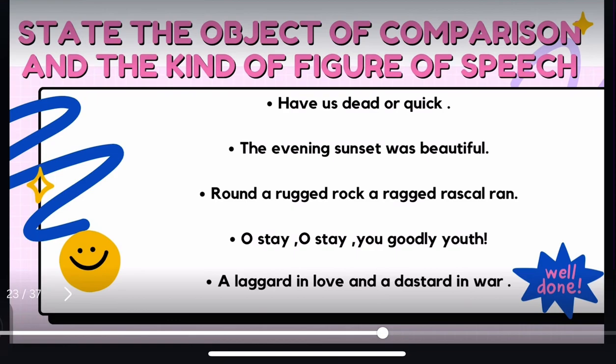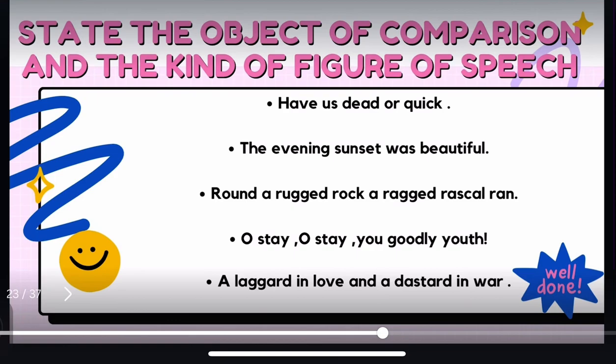Let me make it clear that the term quick here means alive. Yes, you guessed it correct. The figure of speech in this sentence is antithesis because the words dead and quick are of opposite meanings, which are placed in one sentence.